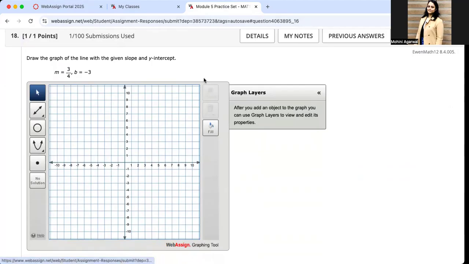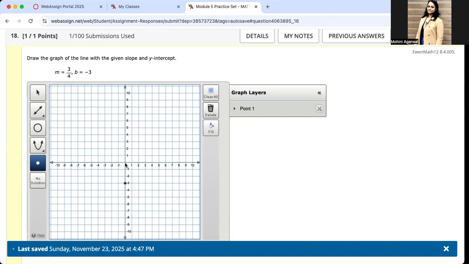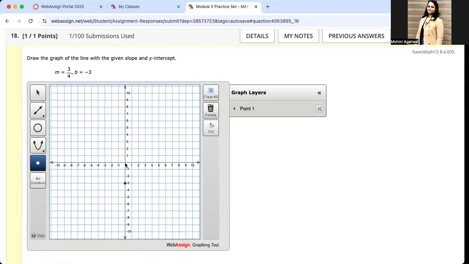Now this is the same question. So let's start directly from the interactive graph. Take the point, go to -3. This is point 1. Now slope is 3/4. It's a positive slope. So you will go 3 units up. 1, 2, 3. Don't click there. 3 units up. Keep your cursor and go 4 units left. 1, 2, 3, 4.